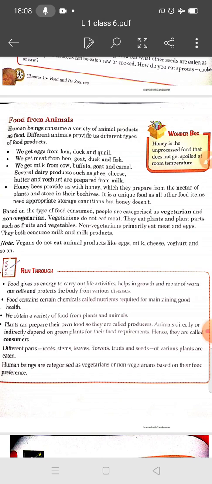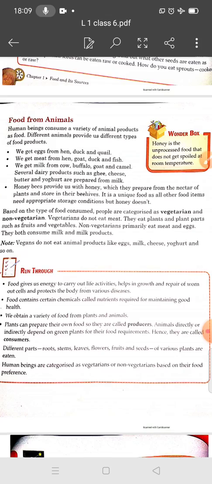If we talk about vegans, student, vegans do not eat animal products such as eggs, cheese, yogurt, and so on. So we have vegetarian, non-vegetarian, and vegans. Vegetarians eat only plants and plant parts, fruits and vegetables. Non-vegetarians eat meat and eggs. They consume both milk and milk products, and vegans do not eat animal products like egg, milk, cheese, yogurt, and so on.